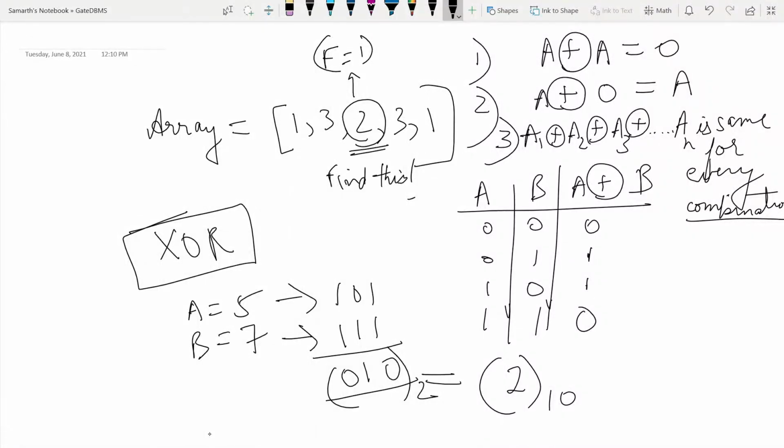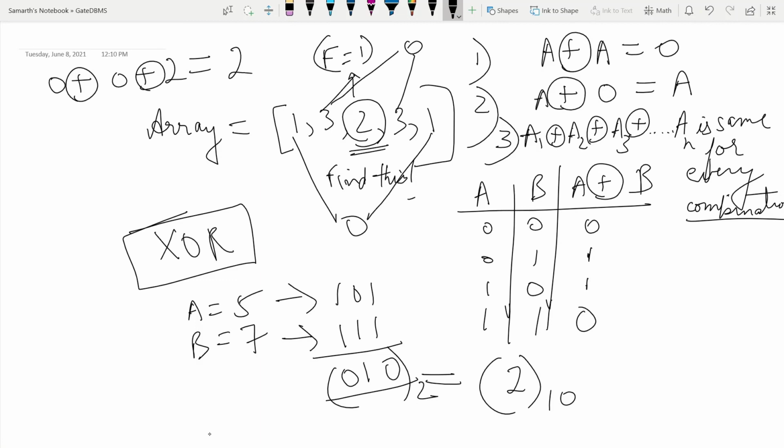So for the array 1 3 2 3 1, we first XOR the numbers. Since numbers exist in pairs, we can XOR the numbers in any order. So the number 1 and 1, because they are the same, the XOR results in a 0, and 3 and 3 also, the XOR is again 0. And now finally, since 0 XOR with any other number results in the number itself, the 2 here gets XORed with these zeros, and finally we get the result as 2, which is actually the number with the frequency of 1. So let's implement this in code.